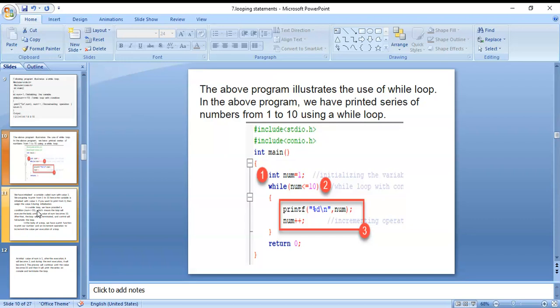If you want 100 numbers, in a while loop you just put the condition number less than or equal to 100 and a printf of the number, then automatically 100 numbers are printed. The loop is repeated 100 times. With the condition less than or equal to 100, the loop is repeated 100 times. If you take only less than 100, then the loop is repeated 99 times. These are the looping statements.